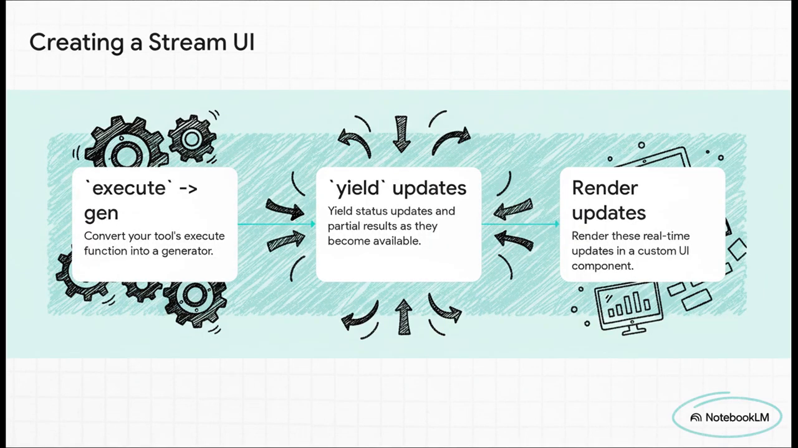The solution is to create what's called a streaming UI. And how you do it is actually pretty clever. You basically convert your tool functions into something called a generator. This lets you yield little updates and pieces of the result as they become available. So instead of one big chunk of data at the end, you're streaming information directly to the UI in real time. The user gets to see exactly what the agent is thinking and doing step by step. It completely opens up that black box.